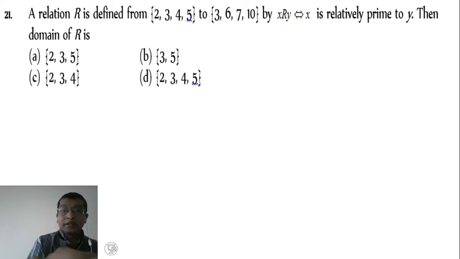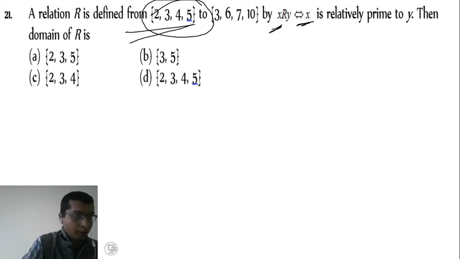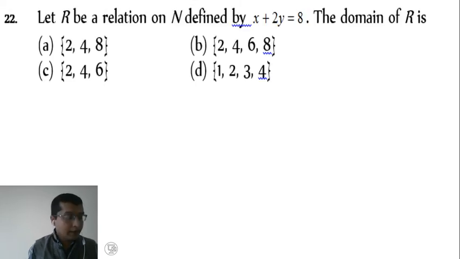See, domain means 2, 3, 4, 5. First set only, a domain here. So 2, 3, 4, 5 is the first set. See, x is the first element here, x also the first element. So domain is the first set here. So 2, 3, 4, 5, that means option D is the right answer.